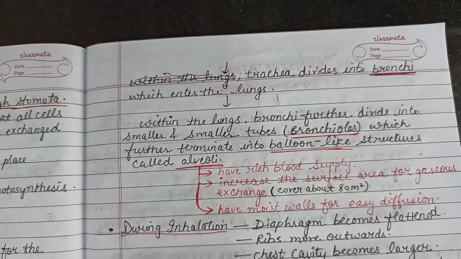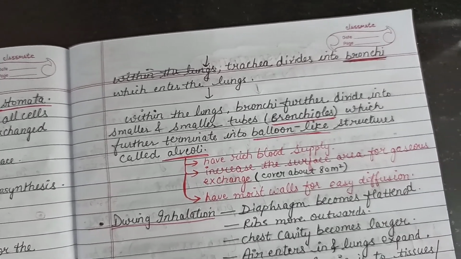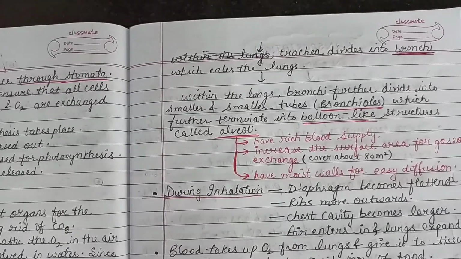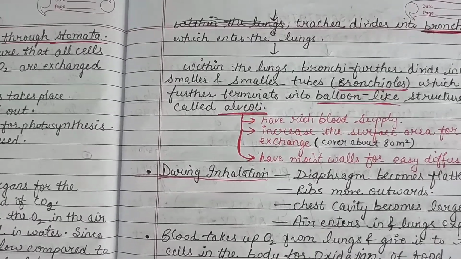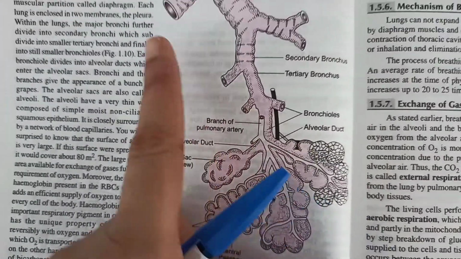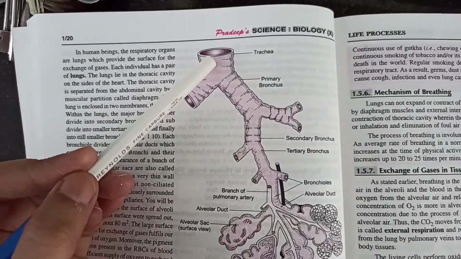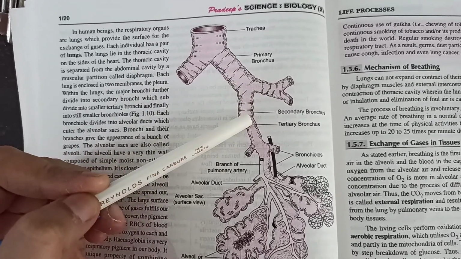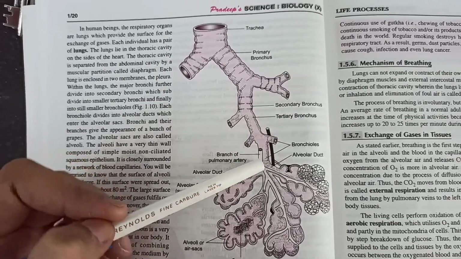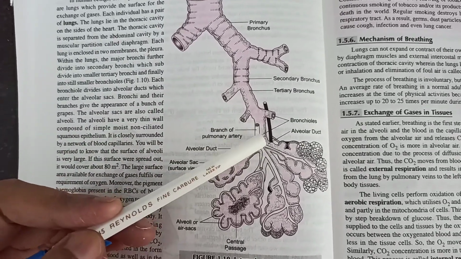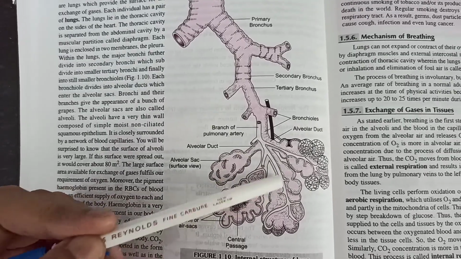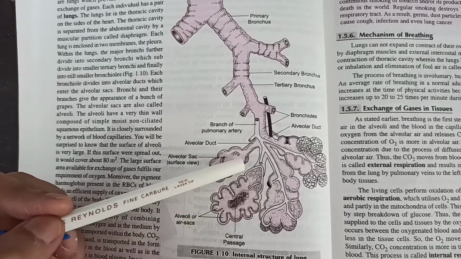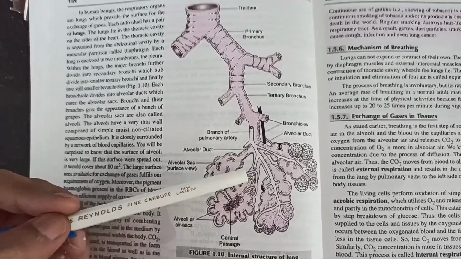If we see the diagram of our respiratory system, we come to know that it consists of a pair of lungs, bronchi, and then bronchioles, which finally terminate into balloon-like structures called alveoli, right. Here is the diagram of the trachea. Then the trachea finally divides into primary bronchus, which gives rise to secondary bronchi, tertiary bronchi, and then bronchioles. And finally the bronchioles terminate into balloon-like structures. These are called alveoli, and alveoli are the actual place for gaseous exchange in human beings, right.